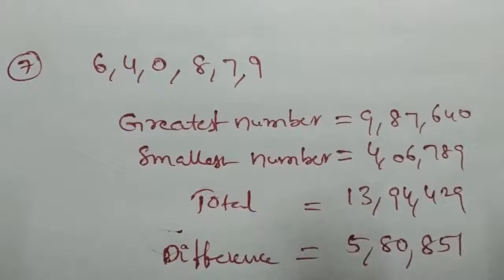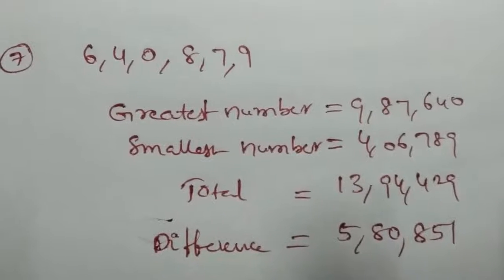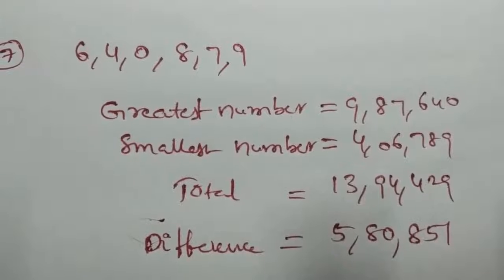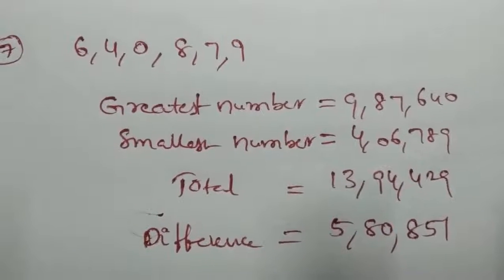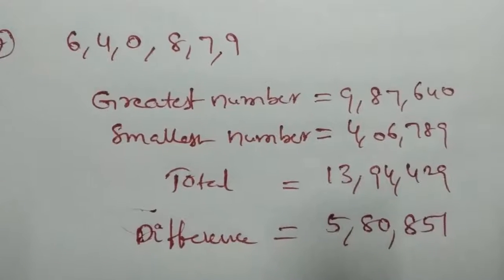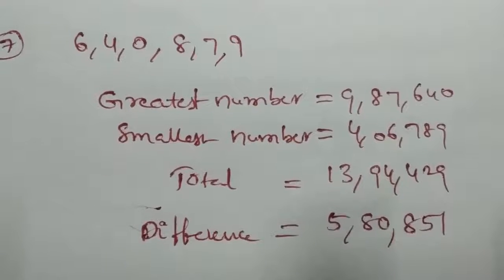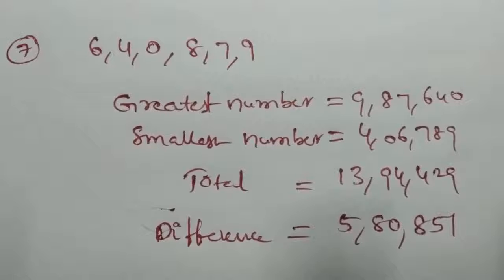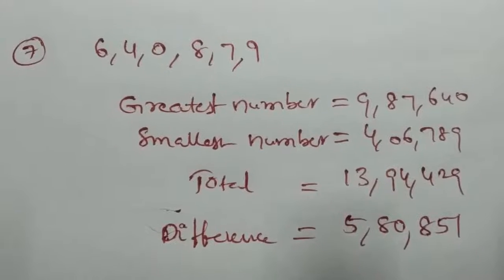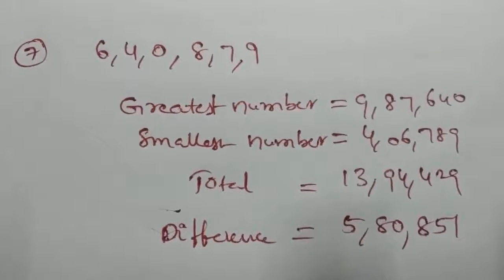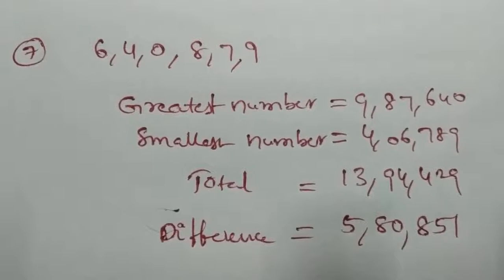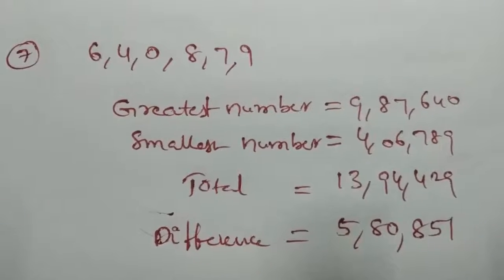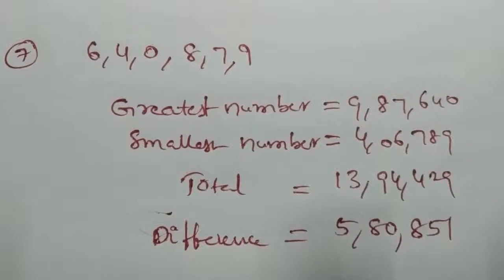The greatest number formed with these digits is 9,87,640 and the smallest number is 4,06,789. We add these both numbers, the sum is 13,94,429. We subtract these two numbers, the difference is 5,80,851.